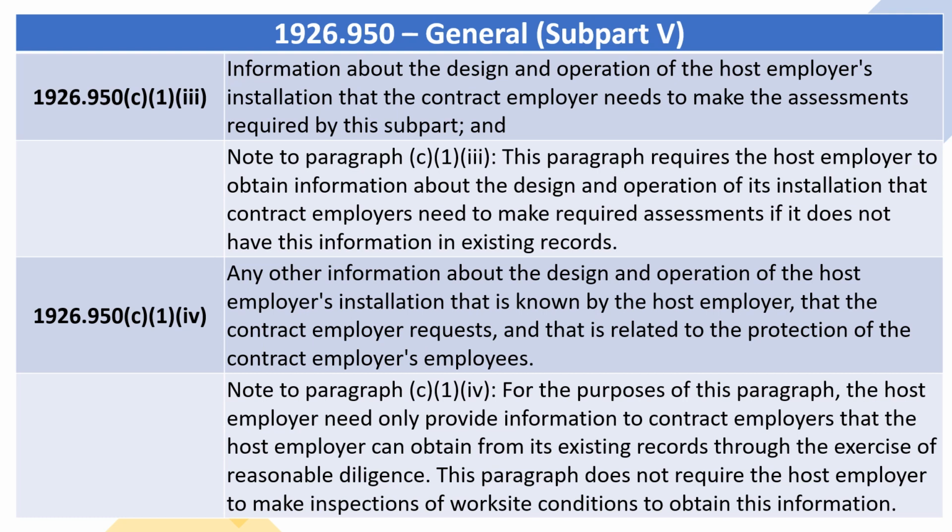Any other information about the design and operation of the host employer's installation that is known by the host employer, that the contract employer requests, and that is related to the protection of the contract employer's employees. Note to paragraph (C)(1)(iv). For the purposes of this paragraph, the host employer need only provide information to contract employers that the host employer can obtain from its existing records through the exercise of reasonable diligence. This paragraph does not require the host employer to make inspections of worksite conditions to obtain this information.